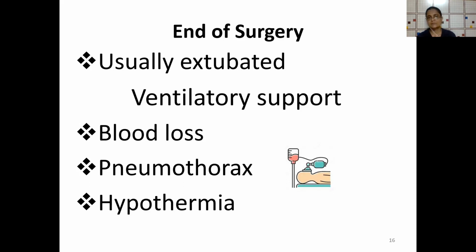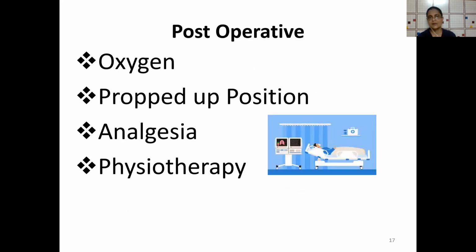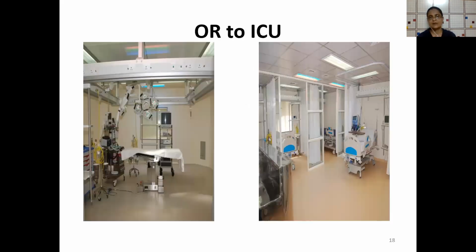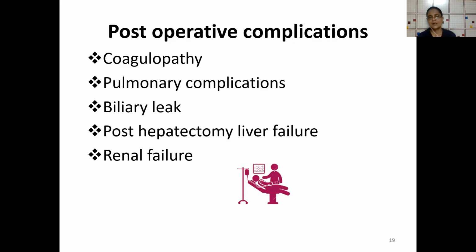Other things that contribute to these decisions are blood loss, whether there is pneumothorax, hypothermia, and other comorbid conditions of the patient. Post-operative proper position, oxygen, analgesia, and physiotherapy play a major role. So from the OR, the patient goes to the ICU. Other complications which may occur immediately or a little delayed are coagulopathy and pulmonary complications. Delayed complications are biliary leak, post-hepatectomy liver failure, and renal failure.